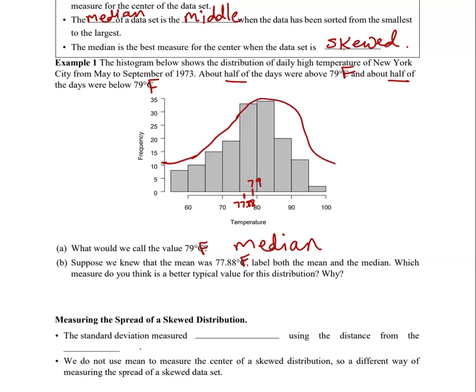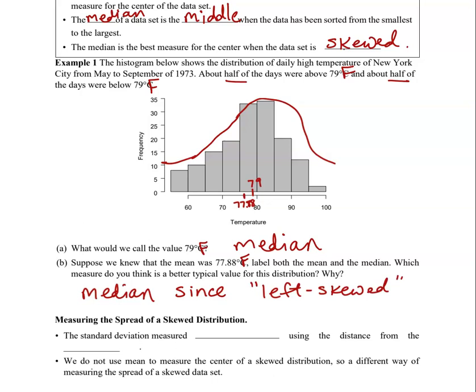So if we were to say that this is left skewed, then we would want to go with the median as the better measure for the typical value. So we'll go with the median since the graph is left skewed. And again, I think that's a little subjective here. They're very close, the mean and the median. They're both very close, 77.88 and 79, not that far apart.